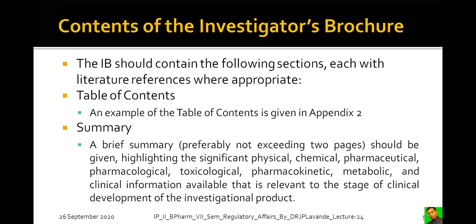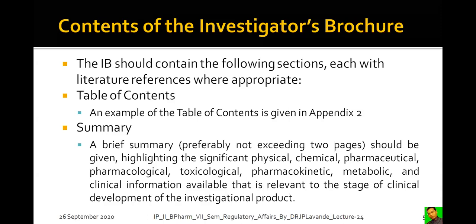Now, the contents of the investigator's brochure. What will be the content of the IB? The IB should contain the following different sections, each with literature references where appropriate. All this information should be in accordance with the supporting references. It will contain the table of contents. An example of the table of contents is given in appendix 2. We are going to see it in the next few slides.